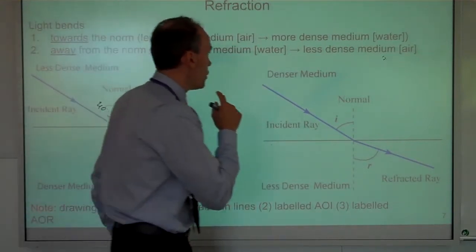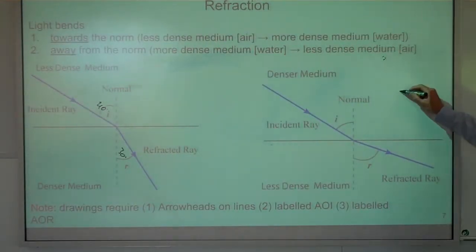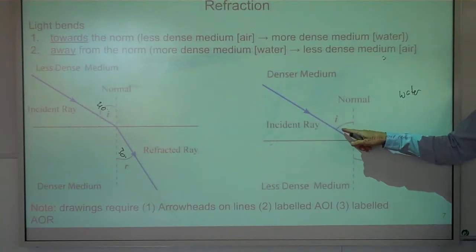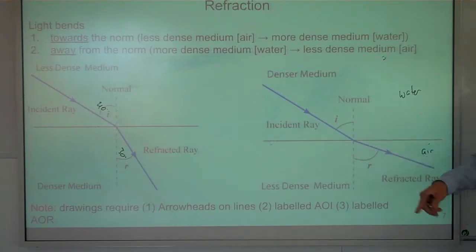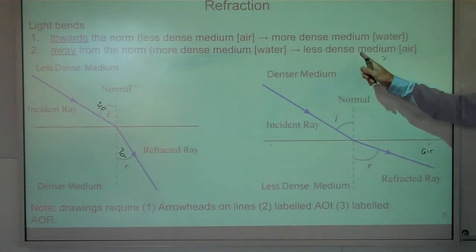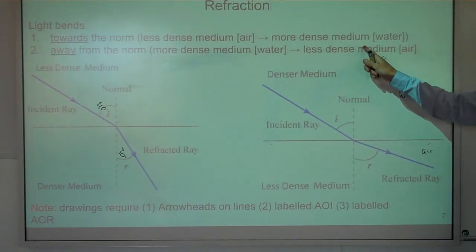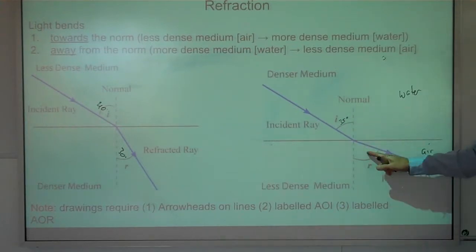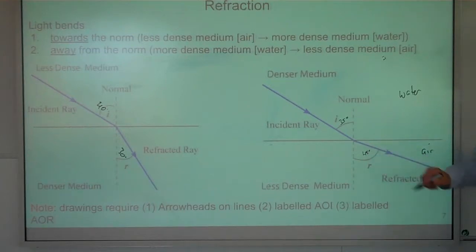But now up here this is water, and this is air. And what happens when you go from dense into less dense? It bends away from the norm, and that's what's happening up here. So if this was 35 degrees, I'm just choosing a different number, maybe this will be 45 degrees coming out.